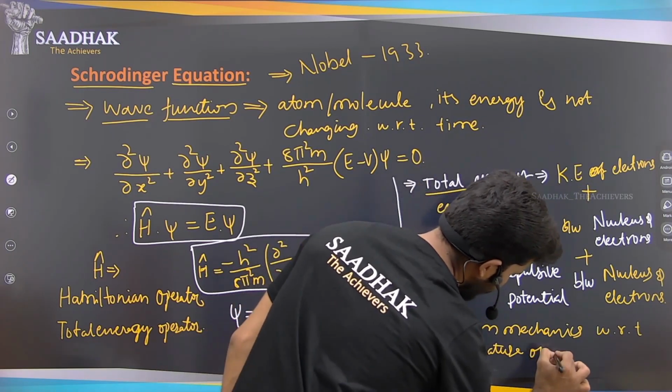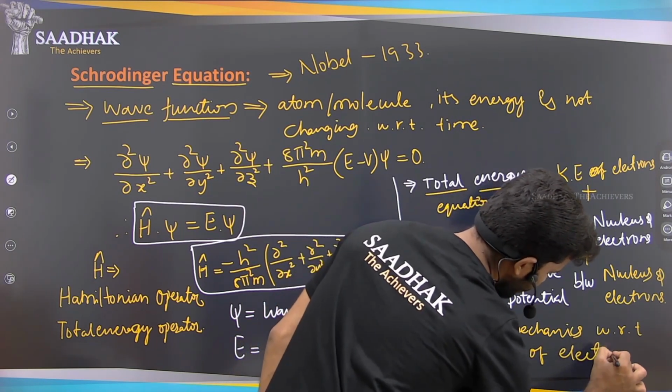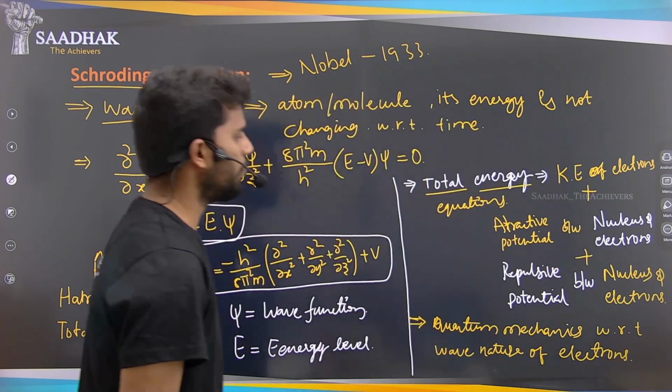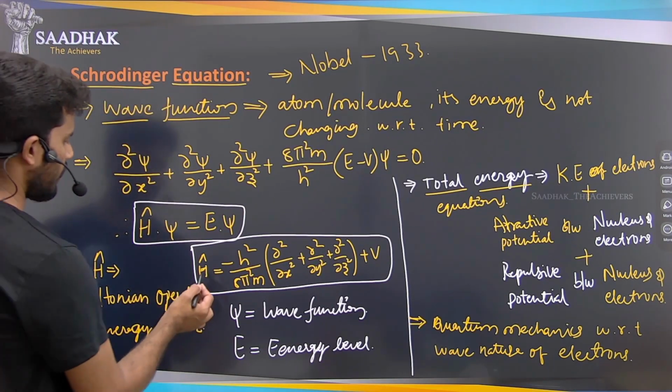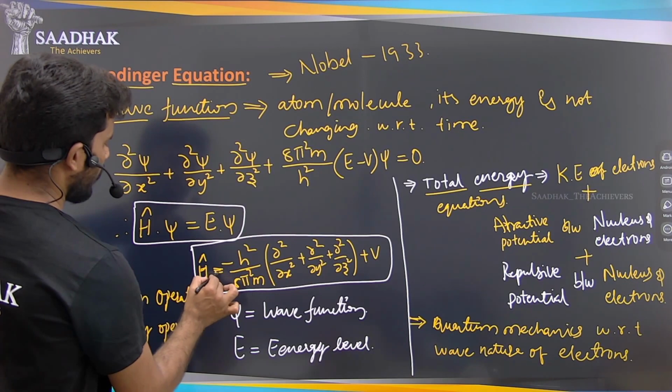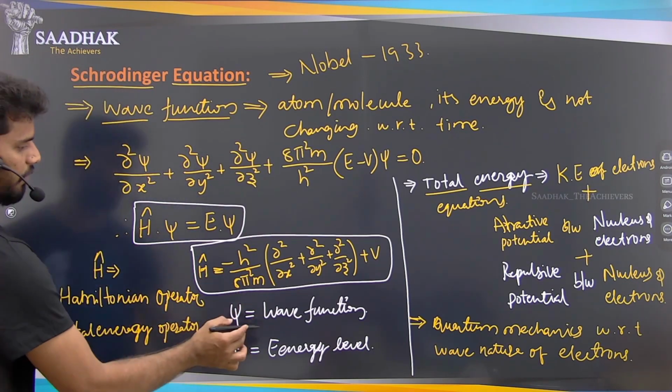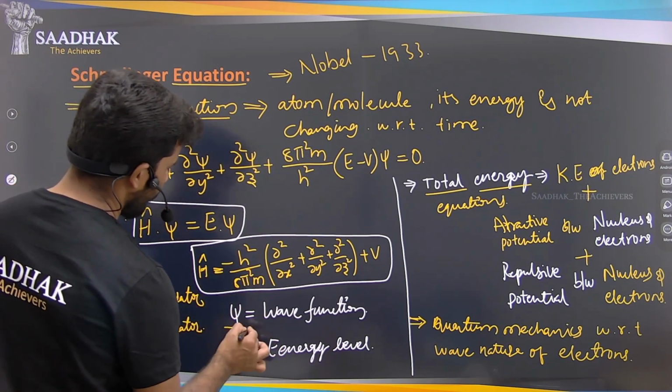So this is the Schrodinger's equation, with the Hamiltonian operator, the wave function and the energy levels.